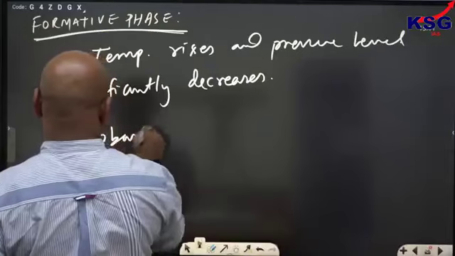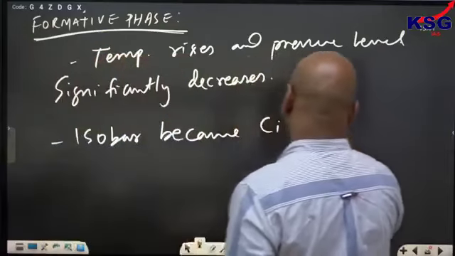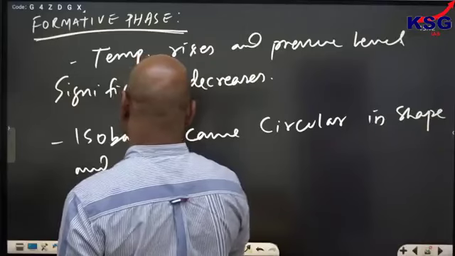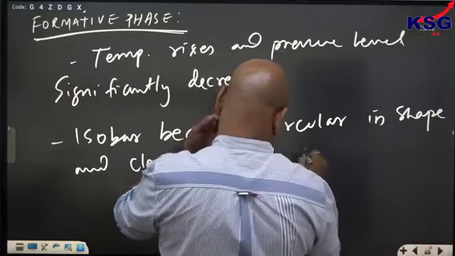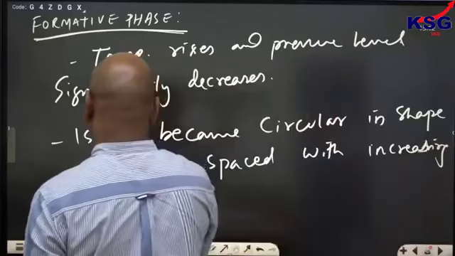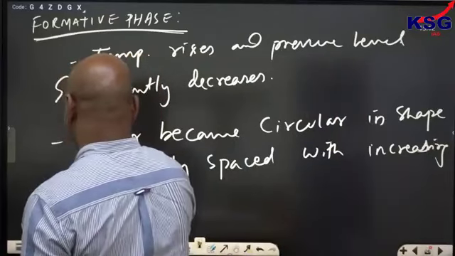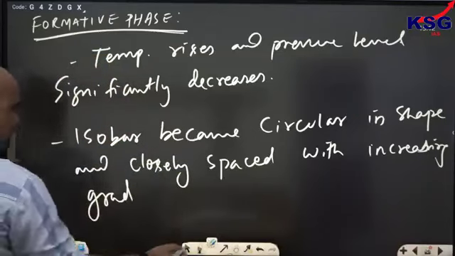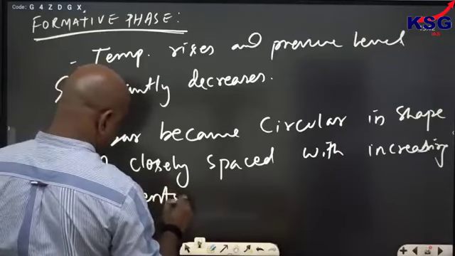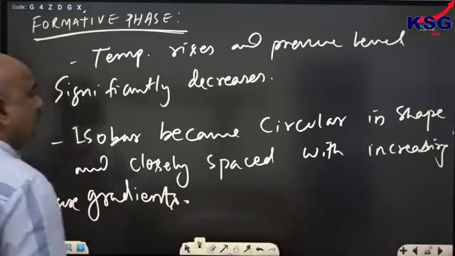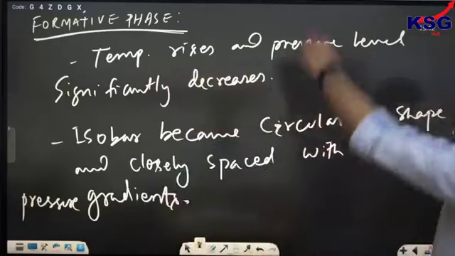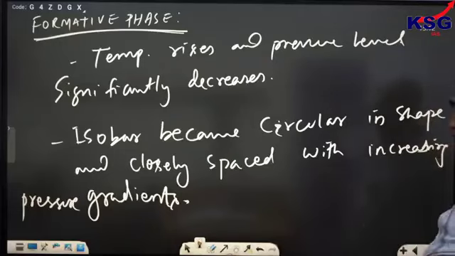Isobars became circular in shape and closely spaced with increasing pressure gradients. Okay. Isobars became circular in shape and closely spaced with the increasing pressure gradients.